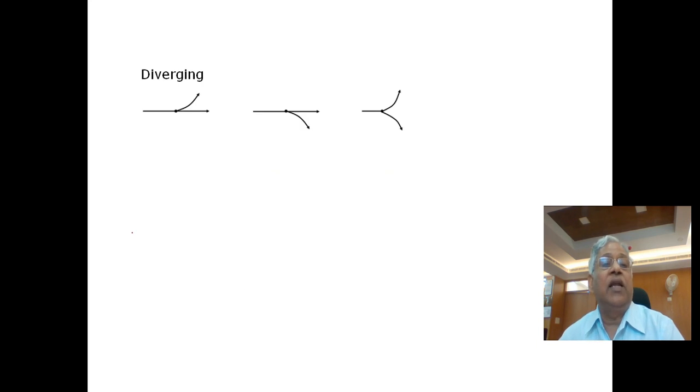In case of diverging, a vehicle will leave a traffic stream and it will diverge to its desired destination. Now this is the simplest movement, because in this case the vehicle doesn't require any gap. What is required is that it will give a signal to the following vehicle and then leave the traffic stream. It can be to the left side, it can be to the right side, or when two vehicles are going in different directions, then it is also a diverging movement.